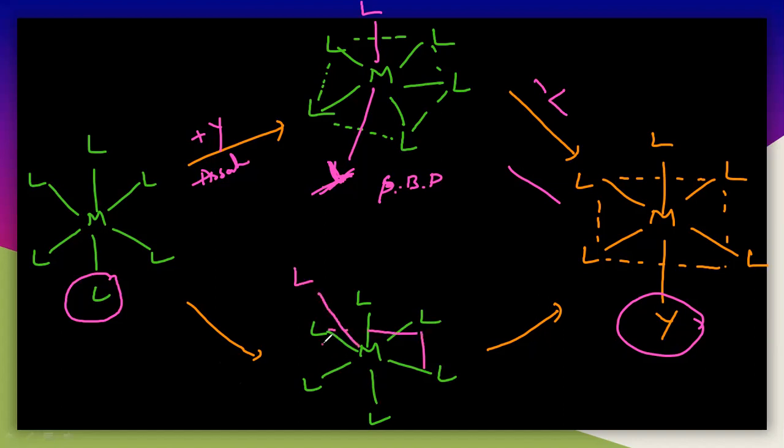So this is the octahedral here, and there is again one ligand which is at the cap of the octahedral. So let us take this as Y here. That means plus Y, the association will take place, and again finally the dissociation of L will take place, and finally you will get the product. So this is the association mechanism for the SN2 here.